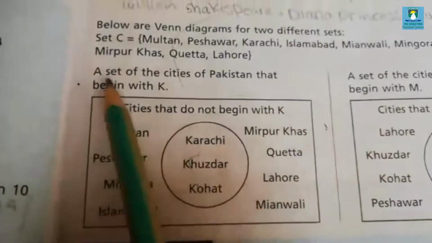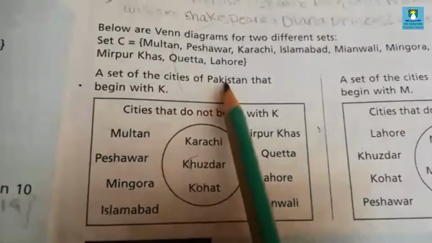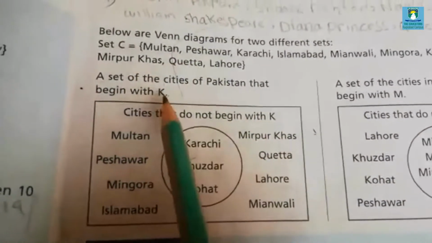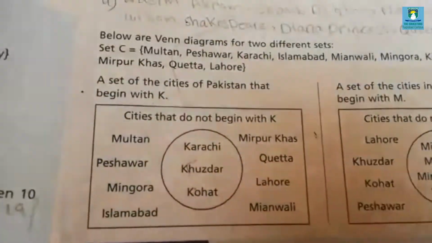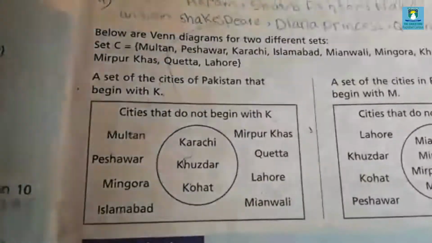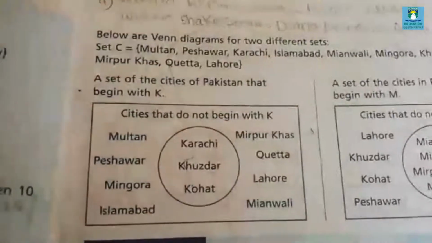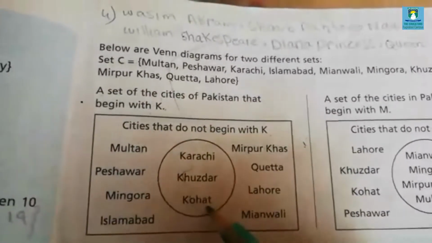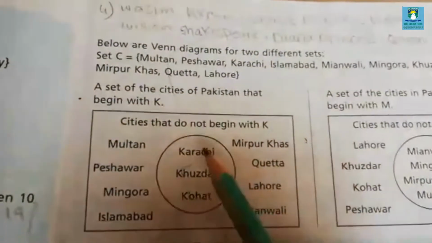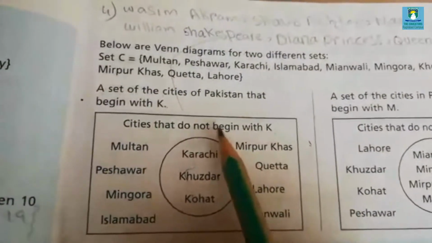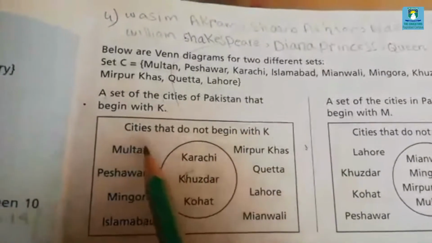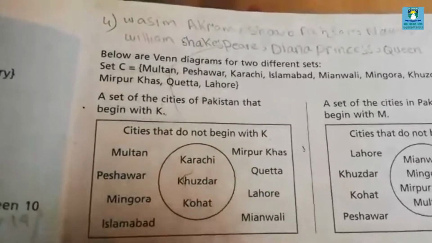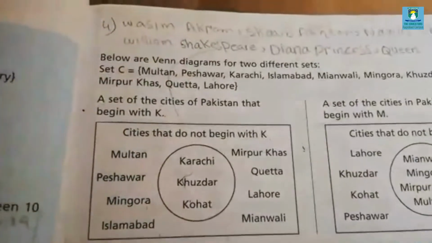Look at here, a set of the cities of Pakistan that begin with K. So we will write the names of cities which start with letter K inside the circle, like Karachi, Khuzdar and Kohat. And the cities that do not start or begin with K, we will mention their name outside the circle, like Multan, Peshawar, Mingora, Islamabad, Quetta, Lahore and Mianwali.